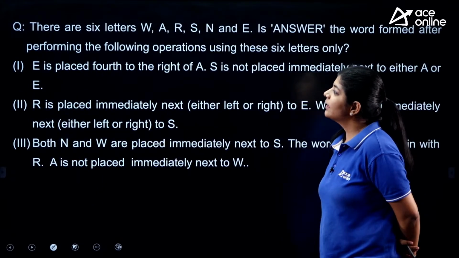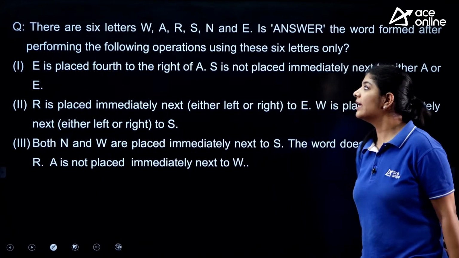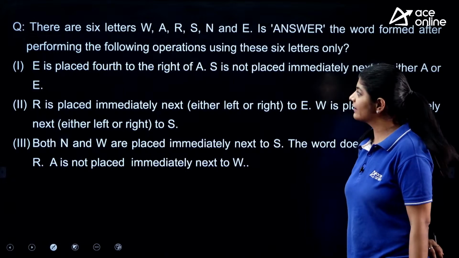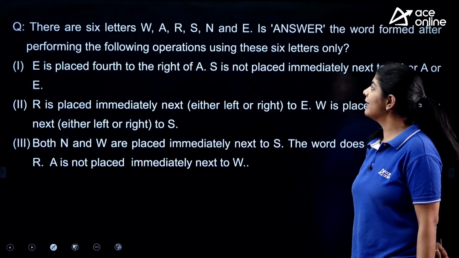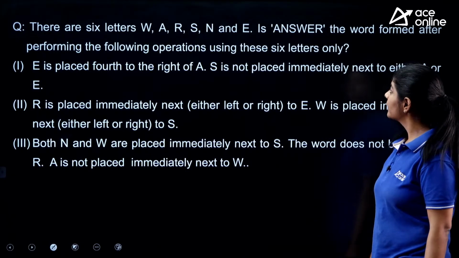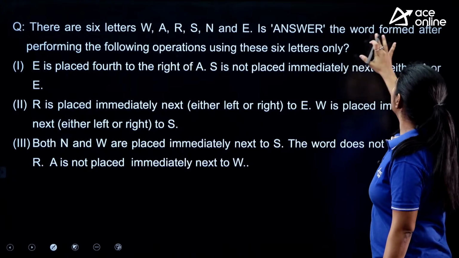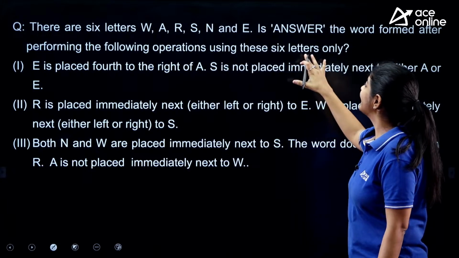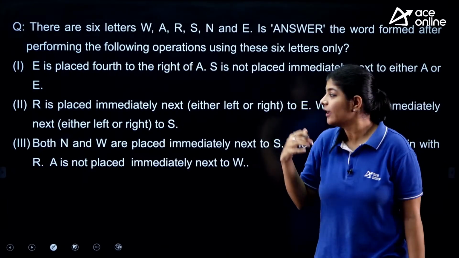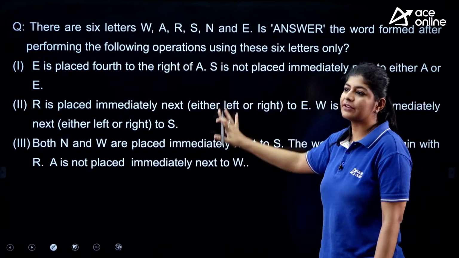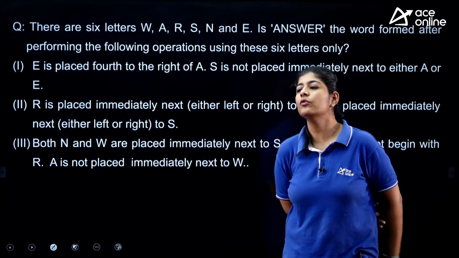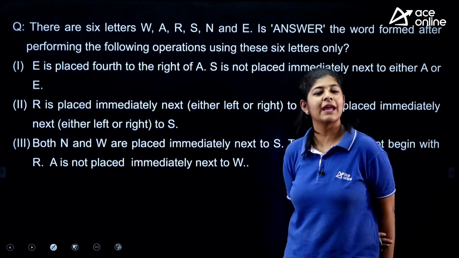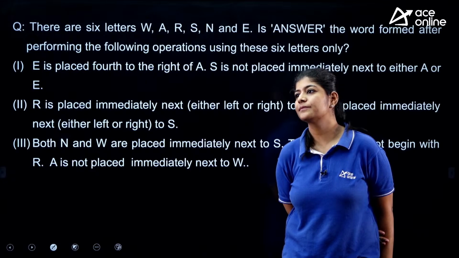Next. The next question says that there are 6 letters, that is W, A, R, S, N and E. Answer the word formed after performing the following functions using these 6 letters only. Again, we have 3 statements, and we just simply have to answer accordingly.